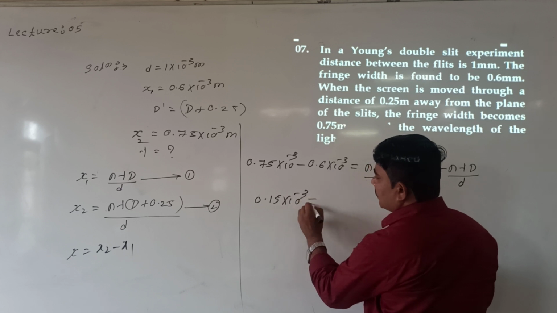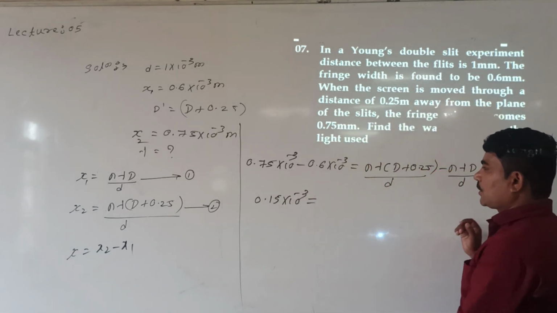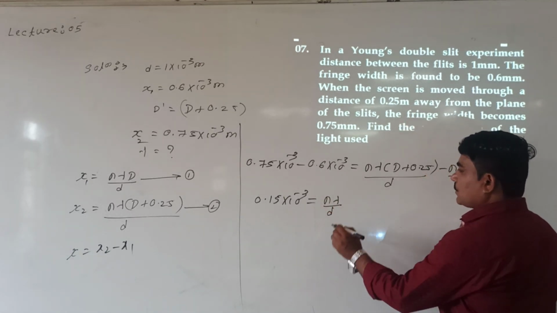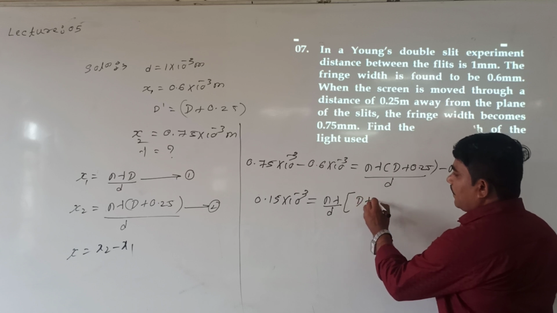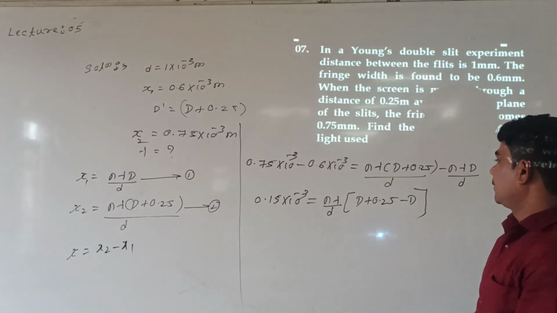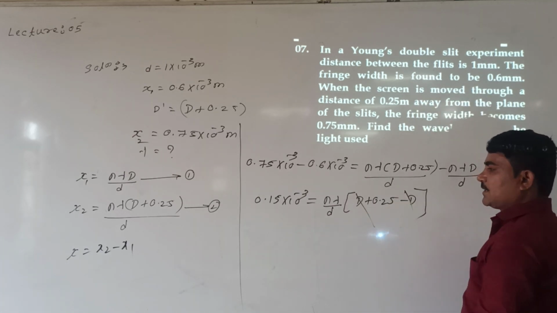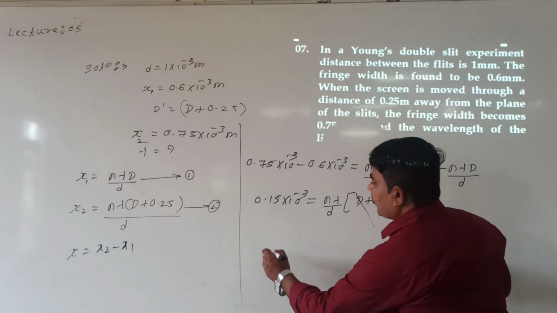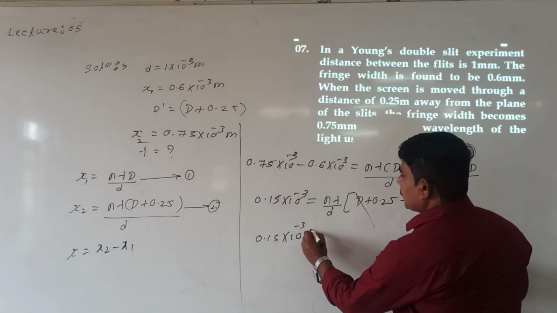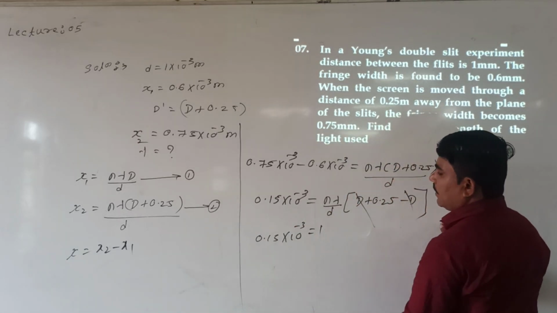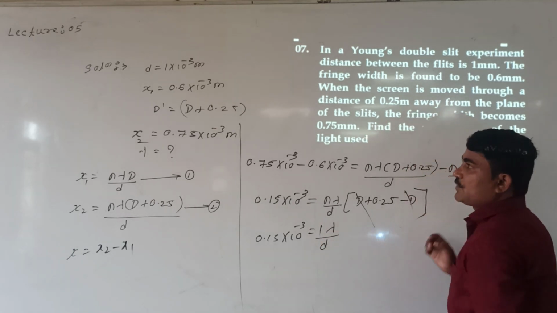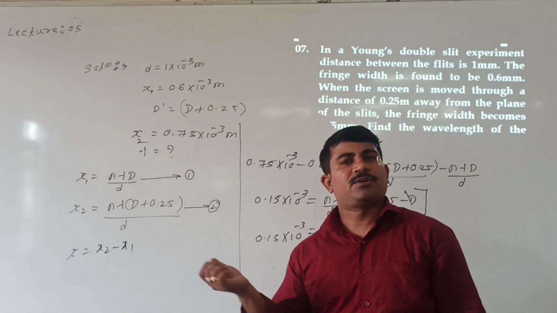into 10 raised to minus 3, because minus 3 is common. Here n into lambda divided by small d is common, so what is remaining? D plus 0.25 minus d. Are you following this? This value gets cancelled. Then what is remaining? 0.15 into 10 raised to minus 3 is equal to n lambda divided by small d. n is not given, so keep it as 1.